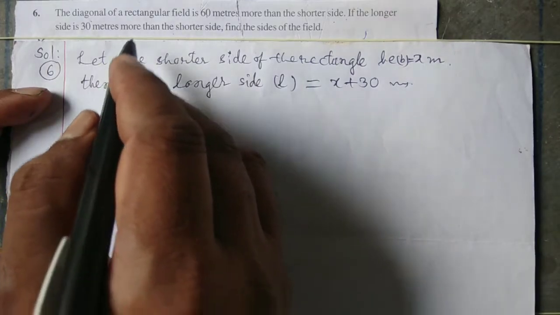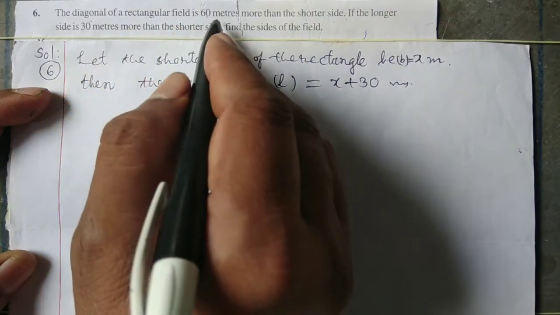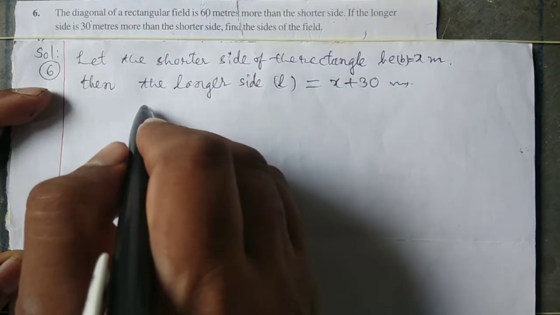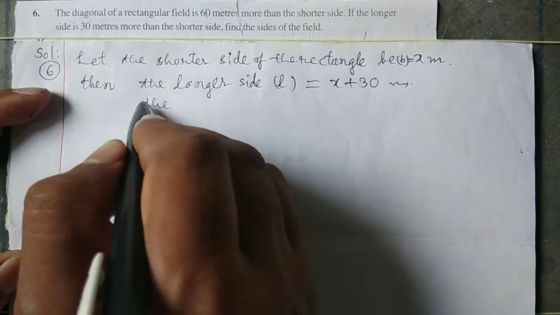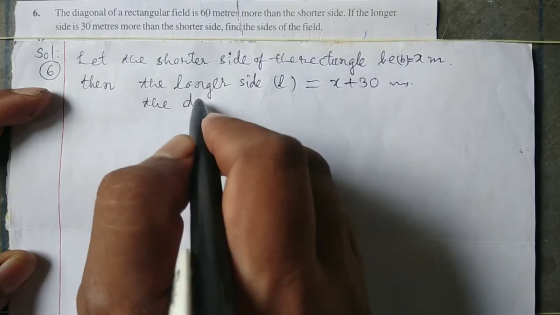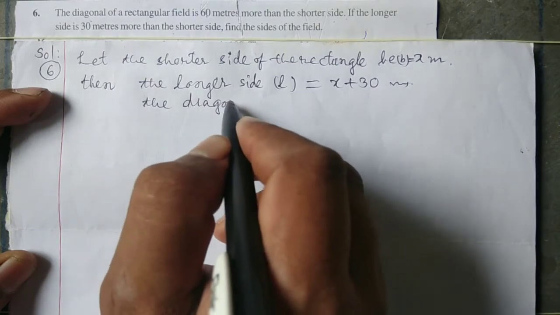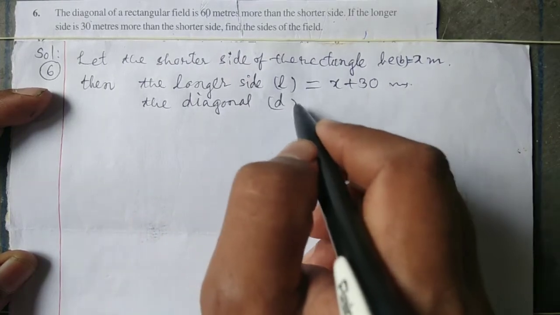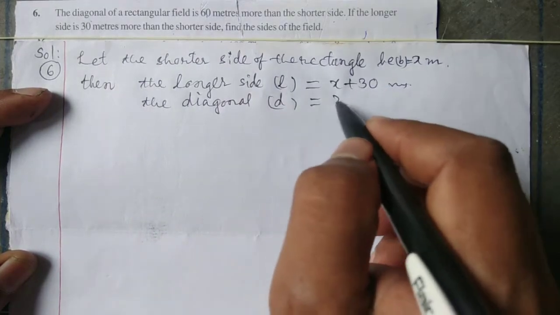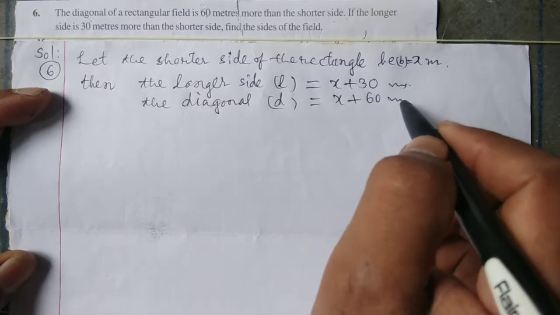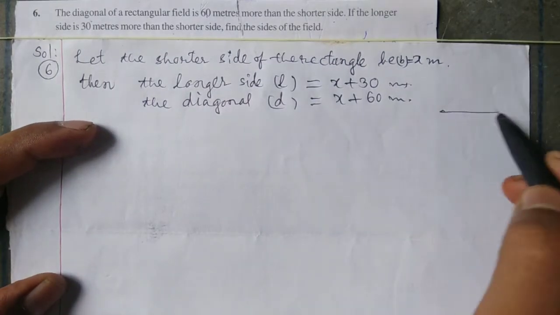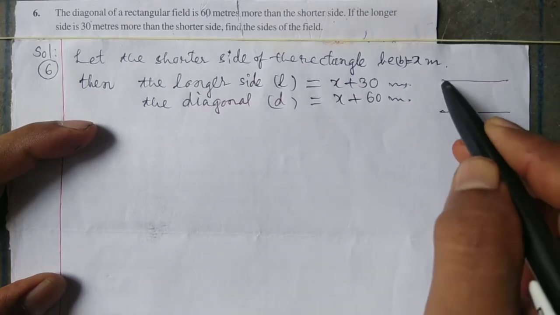And it is also given that the diagonal of the rectangular field is 60 meters more than the shorter side, so the diagonal d is equal to x plus 60 meters. Based on this, we can draw a rectangular field like this.